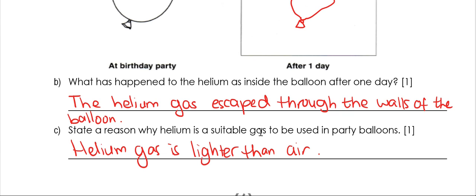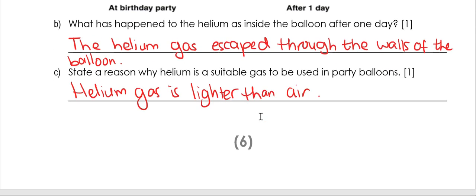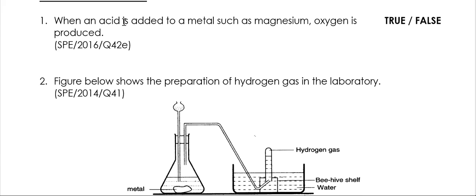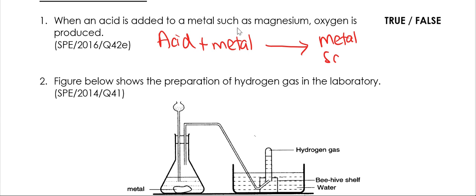So being light, it can float high. Last part, which is 10.3, hydrogen. When acid is added to metal, so you have acid plus metal, like magnesium, oxygen is produced. Because acid plus metal, you get a metal salt plus a gas, which is actually hydrogen. So it's not oxygen.